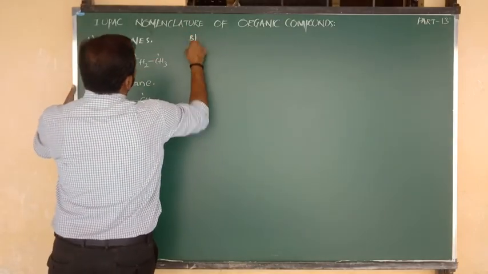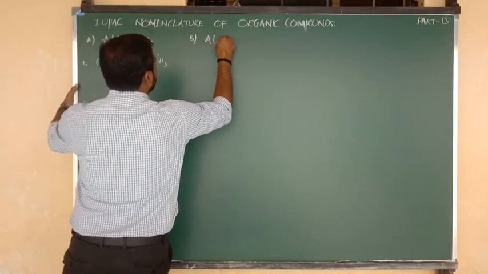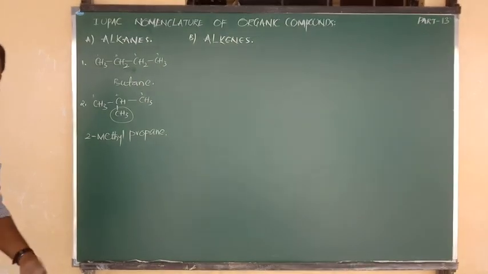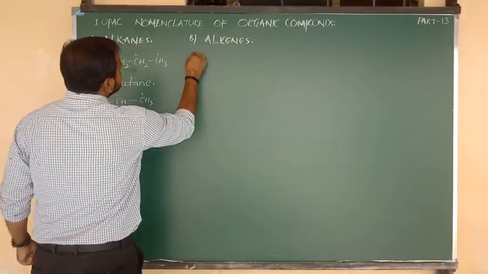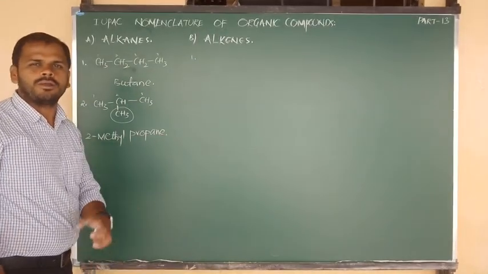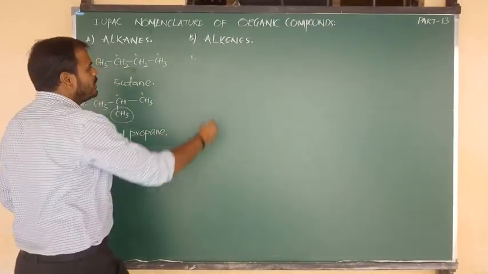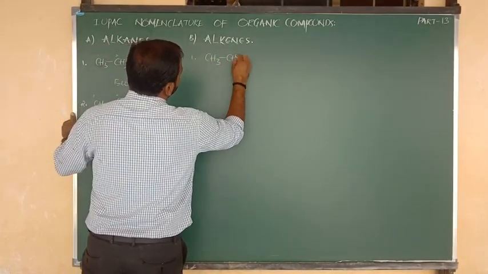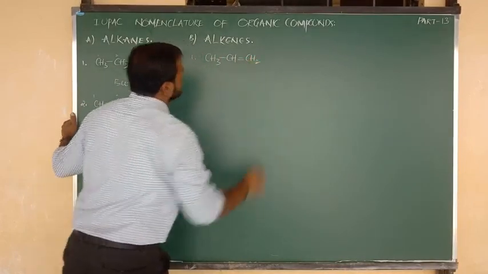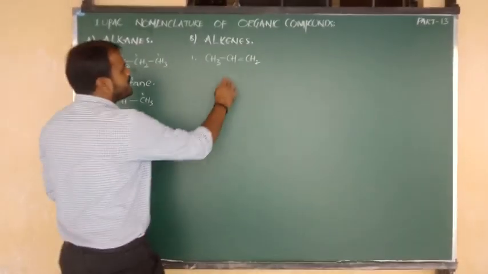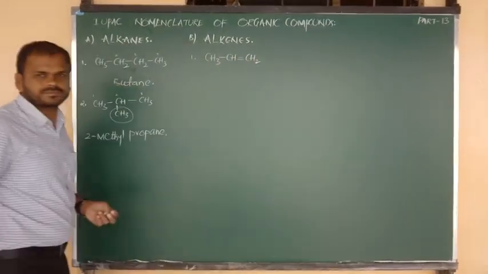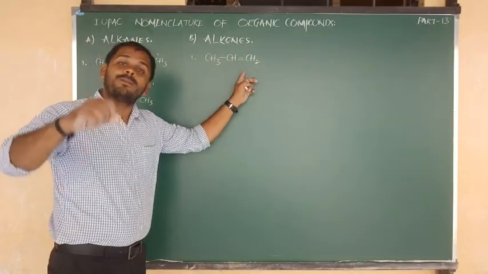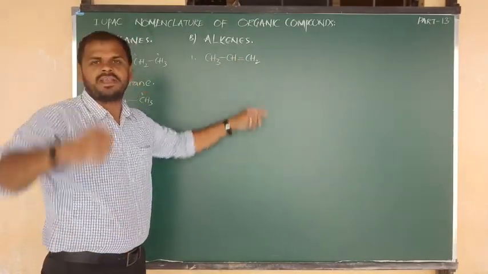Here I want to give the nomenclature of certain compounds of alkenes. Alkenes story I am going to tell you. So again, one organic compound of the alkene class I am going to provide. Suppose the compound is CH3 bonded to CH, double bond CH2. Here a single bond is there, a double bond is there, but compared to single, the double bond is the boss, meaning it will get first priority.